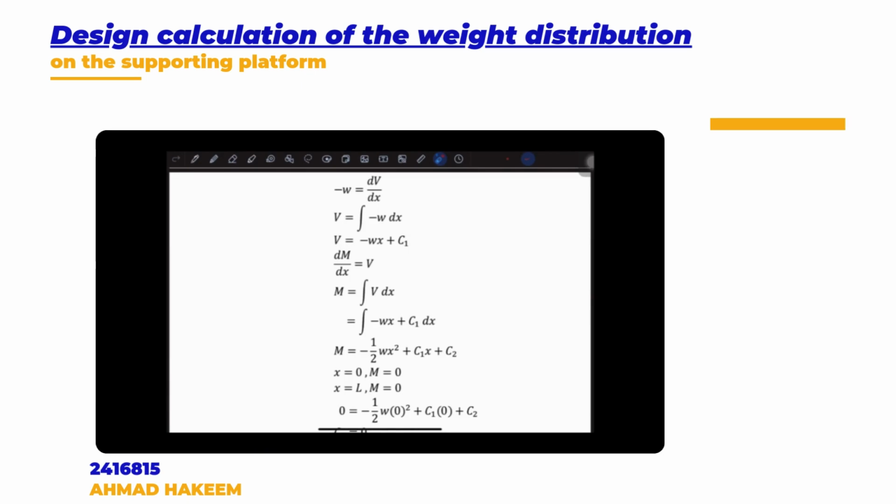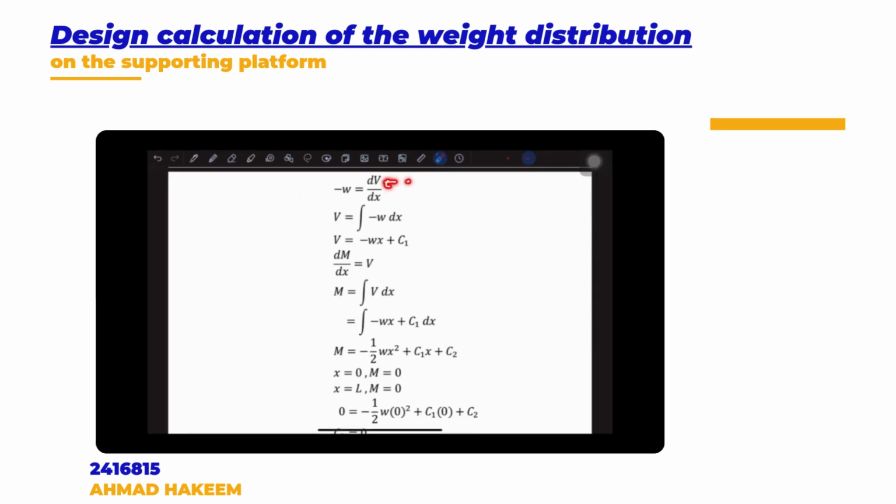Firstly, we have negative W equal to dV over dx. So we have to know that negative W is the weight applied, and V is shear force. So to get V, we have to integrate negative W over dx. We got negative Ws plus C1.